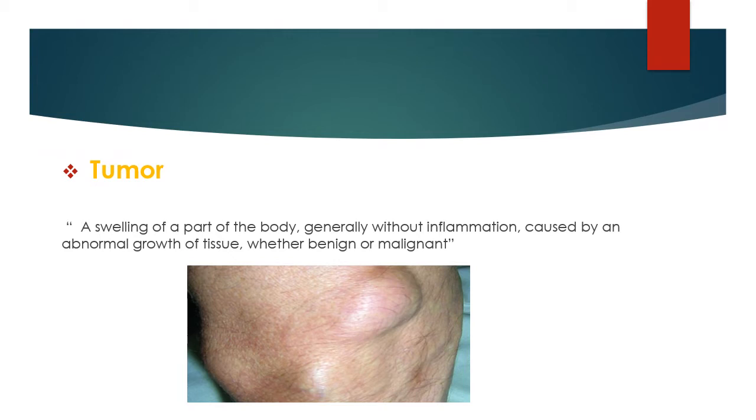Next, what is a tumor? A tumor is a swelling of a part of the body, generally without inflammation, and caused by an abnormal growth of tissue, whether it is a benign tumor or a malignant tumor. Tumor means uncontrolled cell growth, but the types of tumor depend on which cells are affected. These are benign tumors or malignant tumors. Here the photograph is an example of a skin tumor.